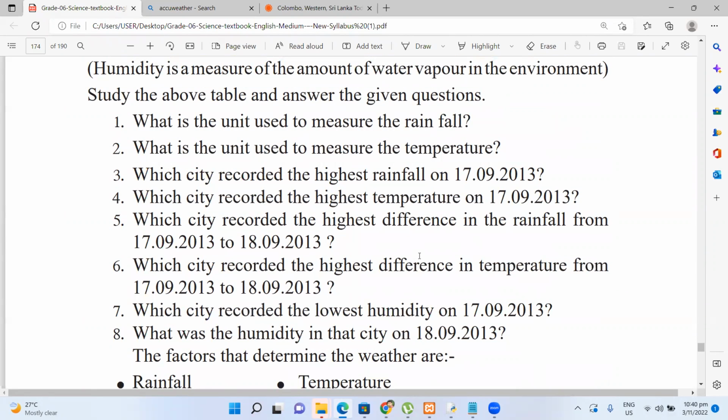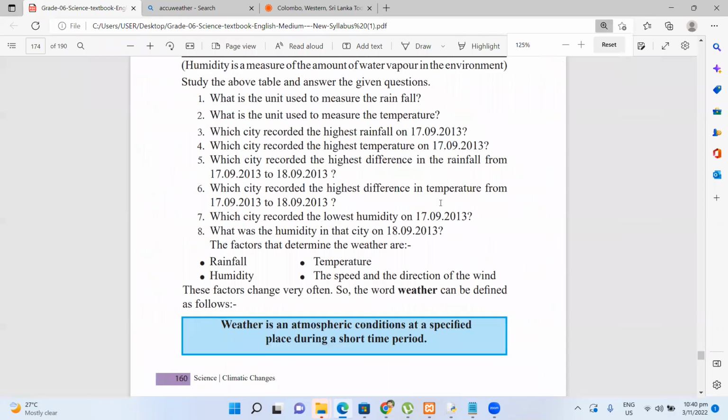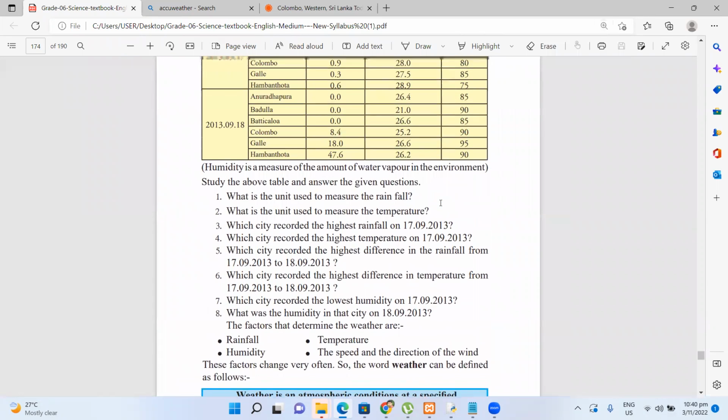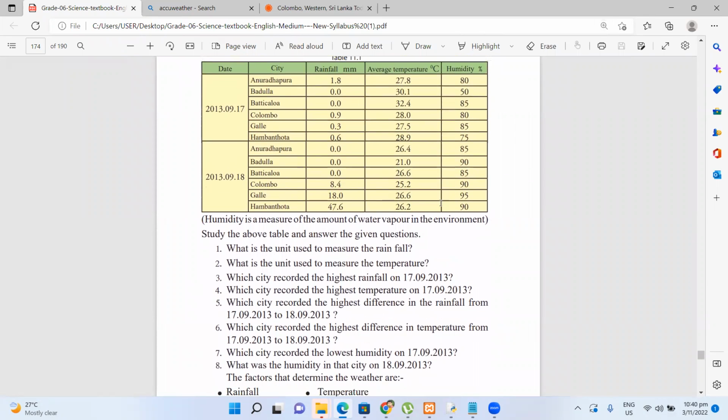Okay, you are given some questions. Let's answer these questions by referring to the table. Let me reduce the size of this. Just refer to the table. There are a few questions. What is the unit used to measure the rainfall? Millimeter. Yes, exactly.